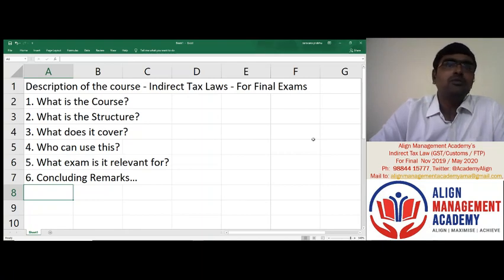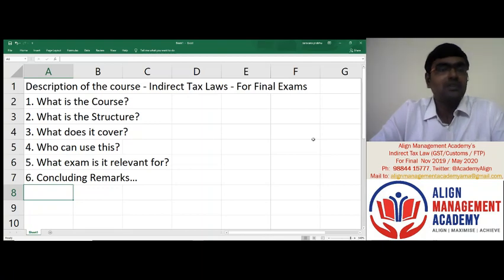And point number 2, this is a very practical paper. Whatever you are going to study now, once you step into practice, you decide to go into indirect tax practice, or more so you go into industry and join any finance team, this particular paper, indirect tax, you will be applying right from day 1. Therefore, my dear friends, because of these two reasons, this is one of the most anticipated papers for the CA final students, and a very relevant paper.